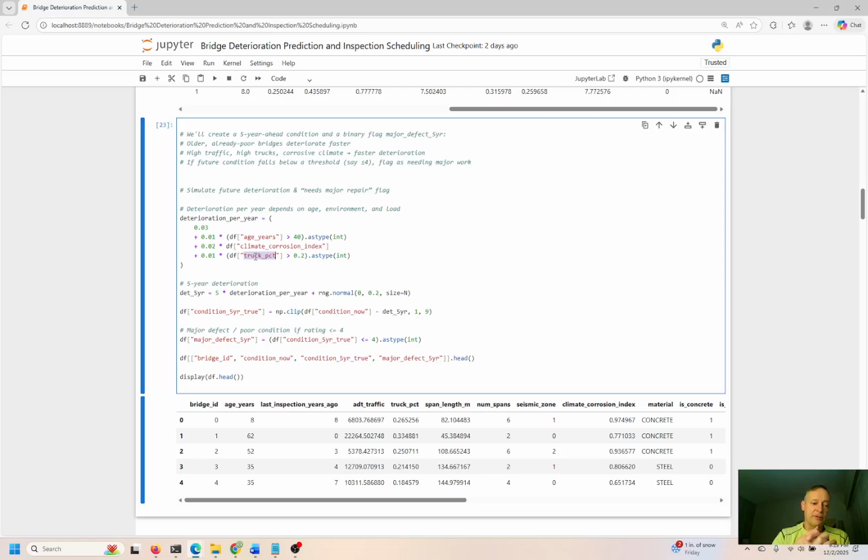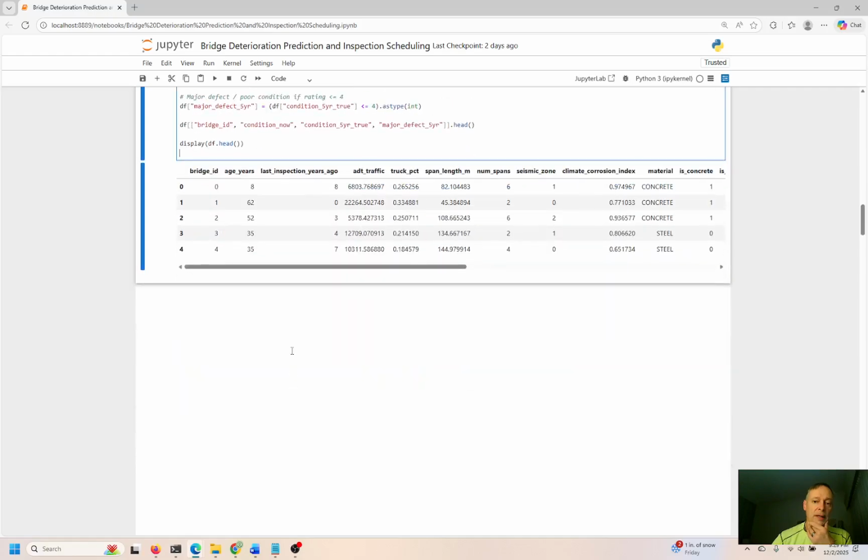And that's going to contribute to an accelerated deterioration phase, right? So we are going to assign weights to these types of things and try to understand as we give it more weight or a little bit less weight, what kind of impact does that have too, okay? So let's move on here.